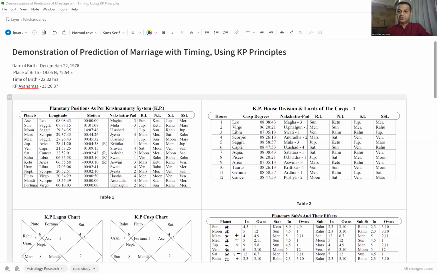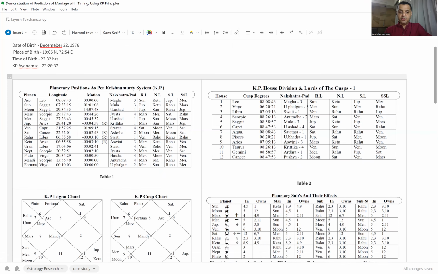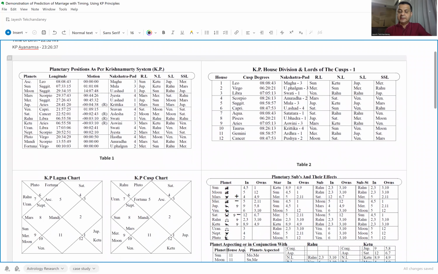This sample chart belongs to a male. The date of birth, the place of birth, and the time of birth are indicated. And for Krishnamurti's prediction, we use the KP Ayanamsa. Based on that, using appropriate software whose accuracy has been tested, the planetary positions have been identified. I present to you here the KP Lagna and the KP Cusp chart.